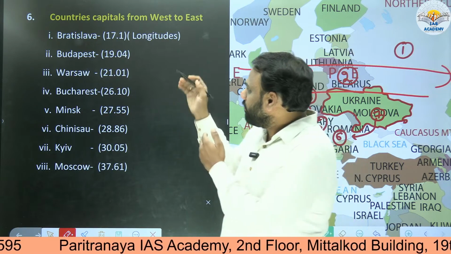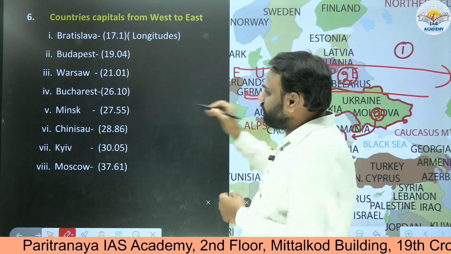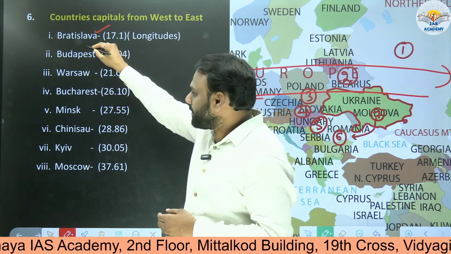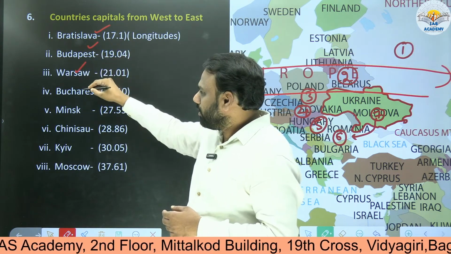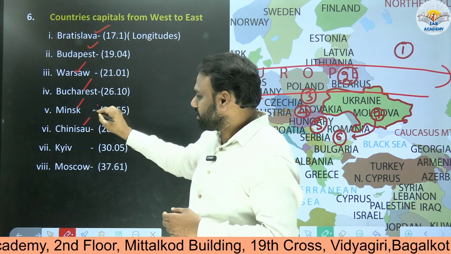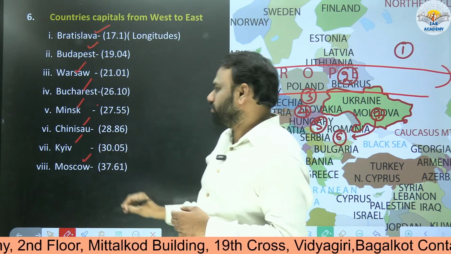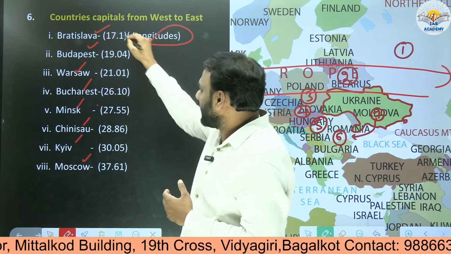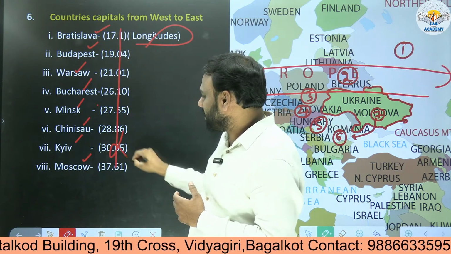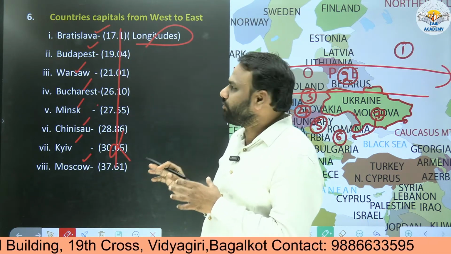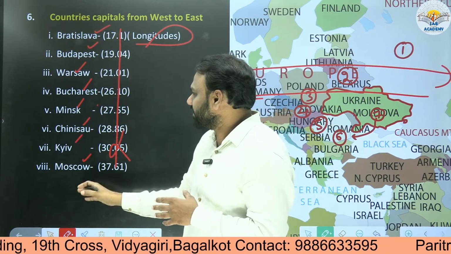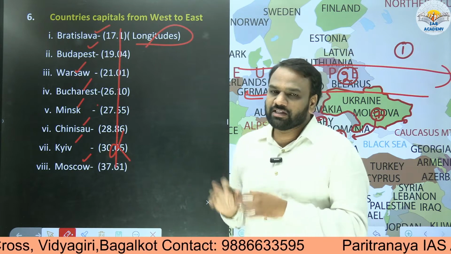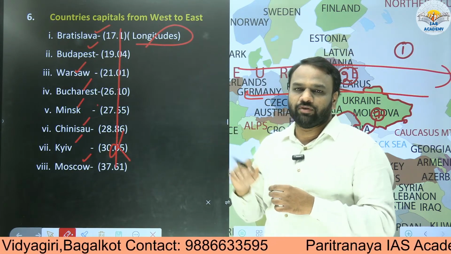So here, when we move from west to east, the first capital city that is encountered is Bratislava, next is Budapest, next Warsaw, Bucharest, Minsk, Chisinau, Kiev and Moscow. Here again, to build that perfectness, I use longitude values. Again, these values you need not memorize from exam point of view. What is important is this sequence and not these values. This sequence will help us to address that kind of questions.